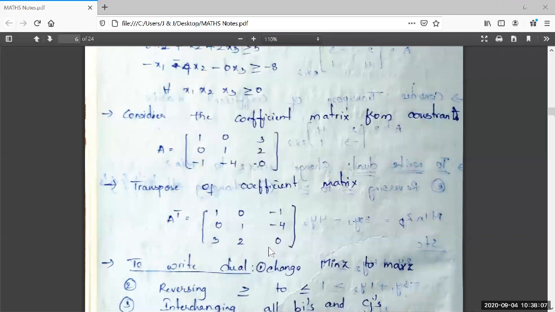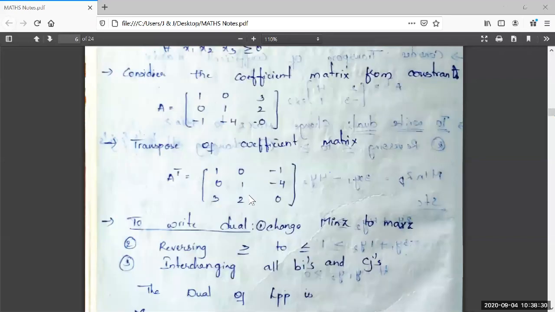3, 2, 0. Right. A transpose and coefficient matrix A. Is there any change in this order? No, it is 3 by 3. There is no change in the order of the matrix. Why? Because the coefficient matrix is of square type, so the same square matrix is here in A transpose, right?